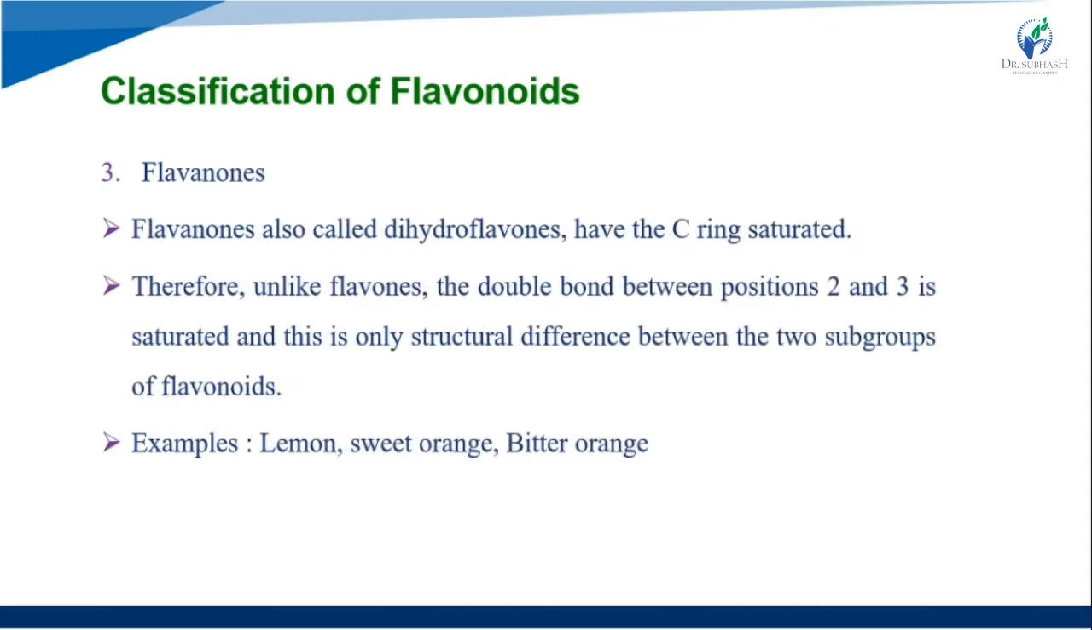Now we see the third subclass, that is the flavanones. Flavanones are also called dihydroflavones, and have the C ring saturated. Therefore, unlike flavones, the double bond between positions number 2 and 3 is saturated, and this is the only structural difference between the two subgroups of the flavonoids. Flavanones are mostly present in lemon, sweet orange and bitter orange.